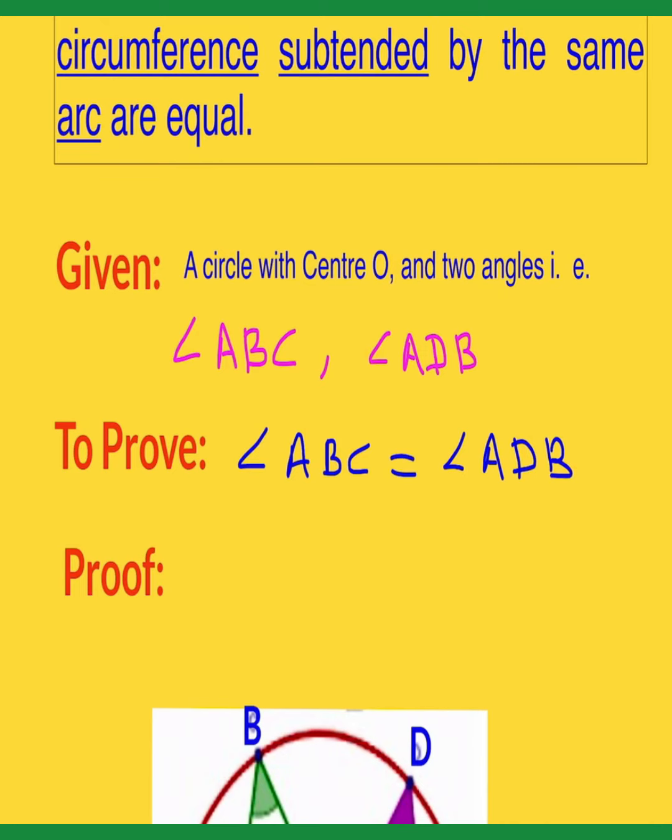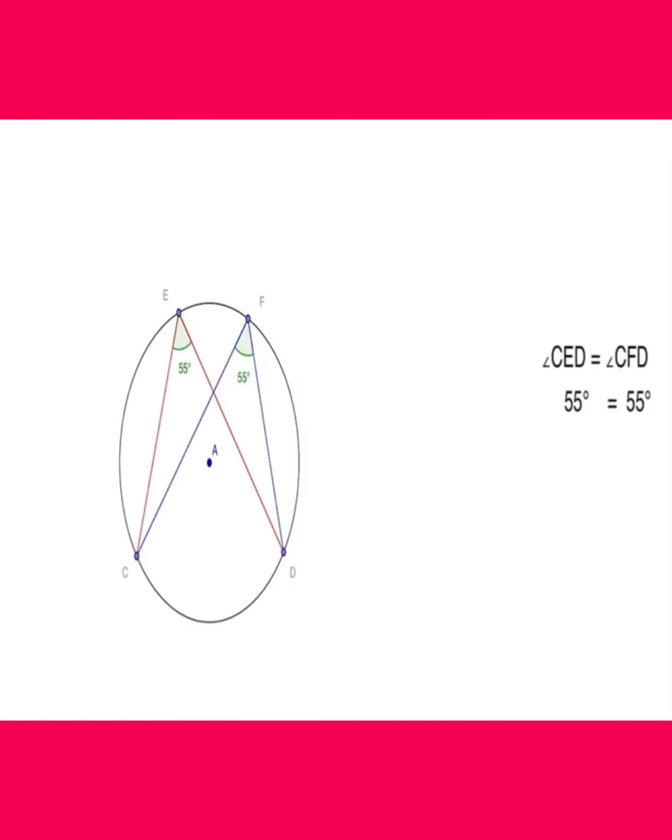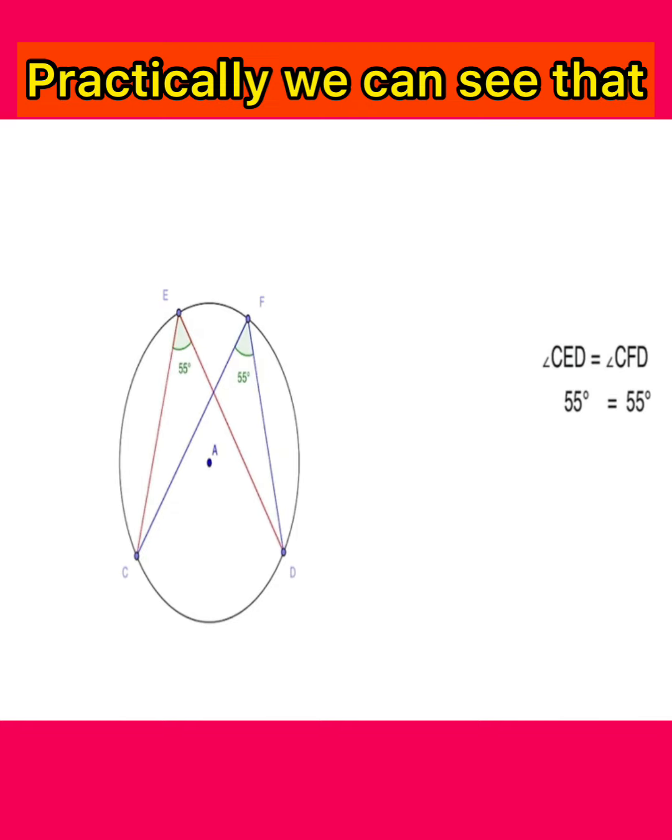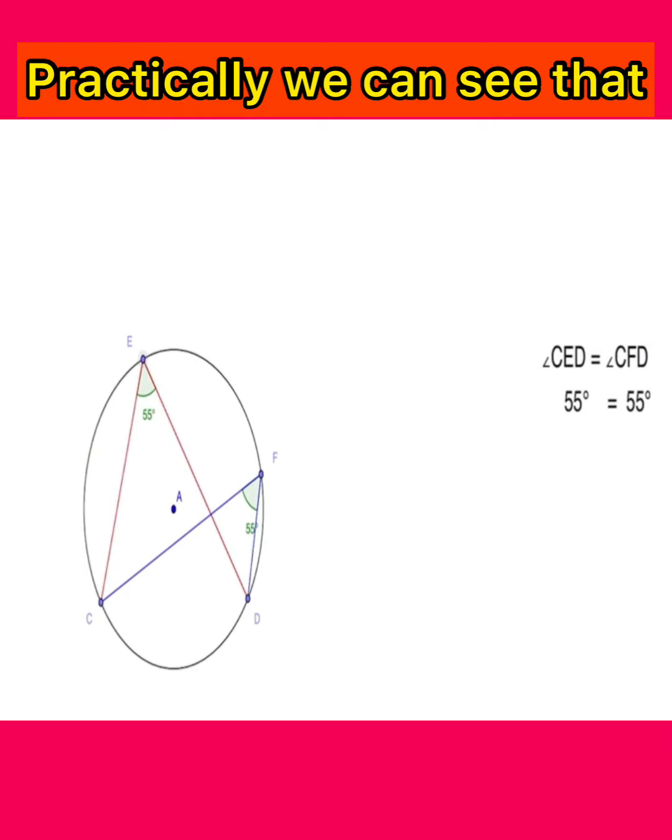So you can see just now, here are two angles in this diagram, angle CED and angle CFD, and both angles have the equal measurement of 55 degree and 55 degree. So you can see if F is moving here, then this is 55 degree and this angle is also 55 degree.